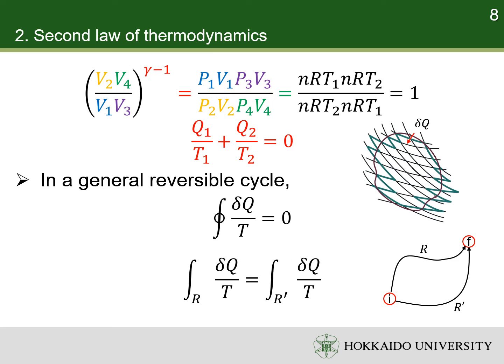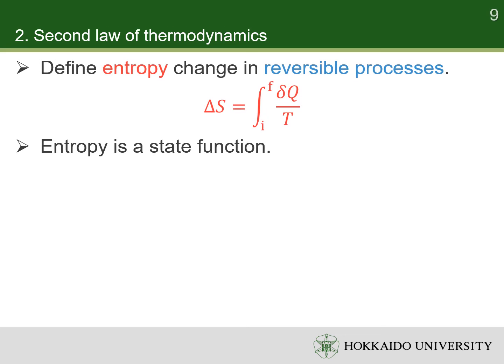That means that the integrals of delta Q over T along processes R and R' are equal. Thus, the integral of delta Q over T only depends on the initial and final states. It is independent of the path. It is the change of a state function. We define this state function entropy. The infinitesimal change of entropy is delta Q over T. Accordingly, delta Q equals TdS.